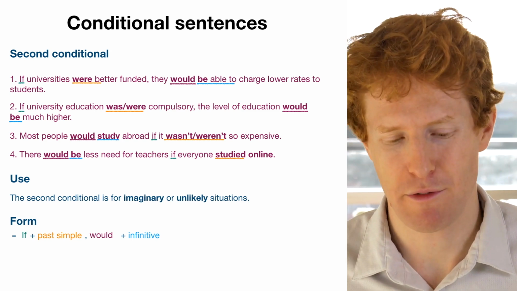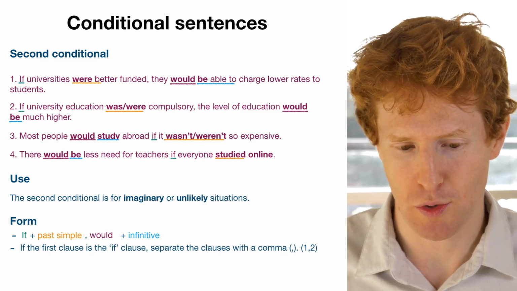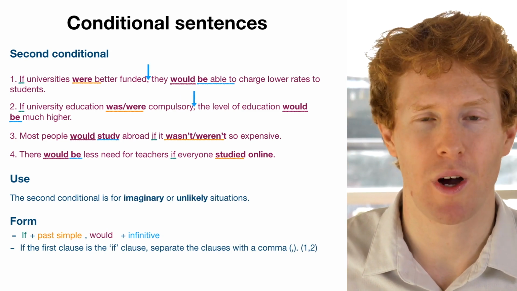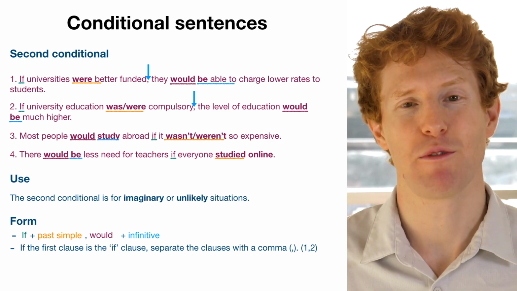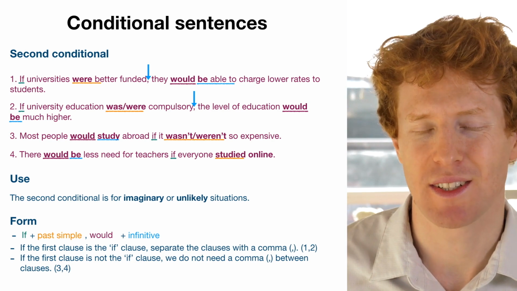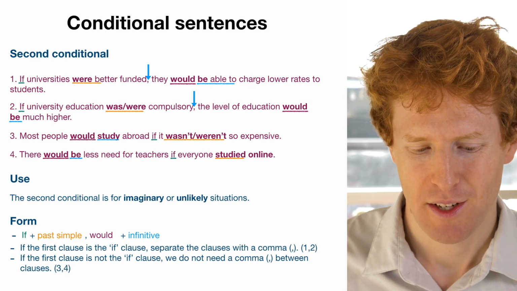And the same as the first conditional, if we start with the if clause, the subordinate clause, then we need to put in a comma. So we can see that in sentence number 1 and 2. However, if we have the subordinate clause at the end, we don't need a comma, and we can see that in sentence number 3 and 4.